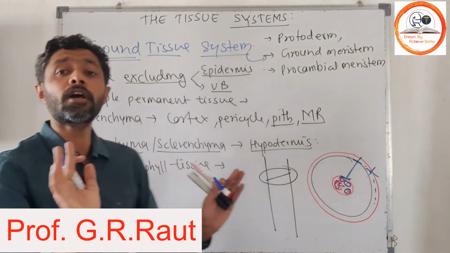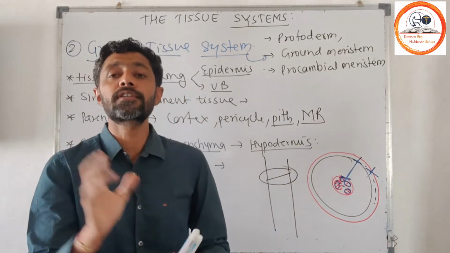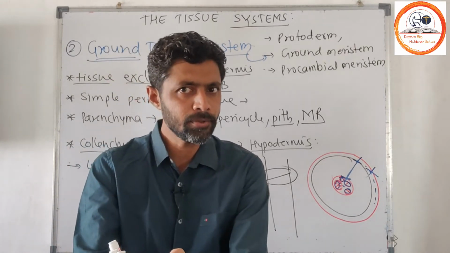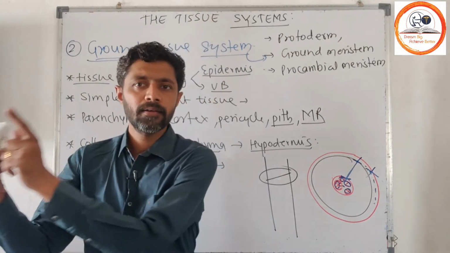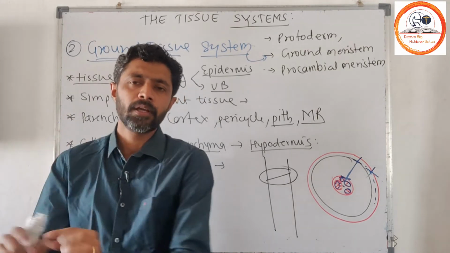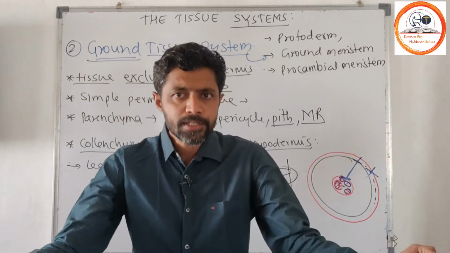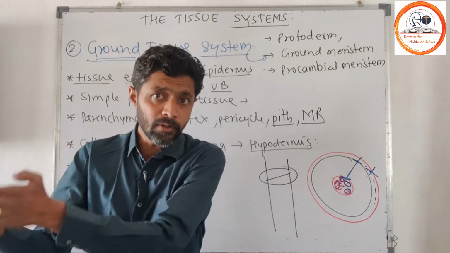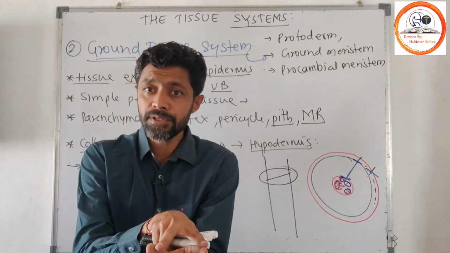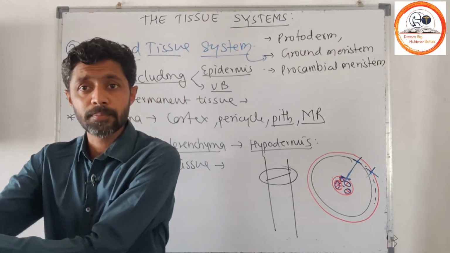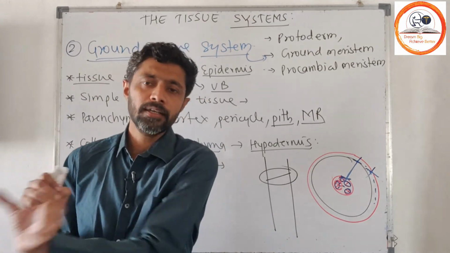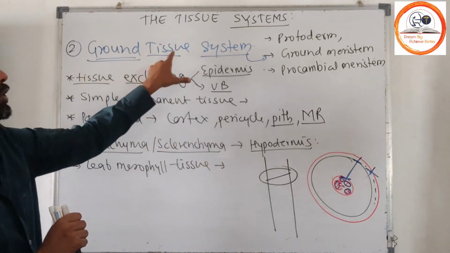It means the whole ground. But in that ground you just have to leave out your boundaries and the pith. Pith here means the vascular bundle, and boundaries means your epidermis. So the rest of the area is considered as ground. And in the ground, one part is differentiated as the pith and another is considered as the boundary. So the rest of the part inside the epidermis is considered the ground tissue system.